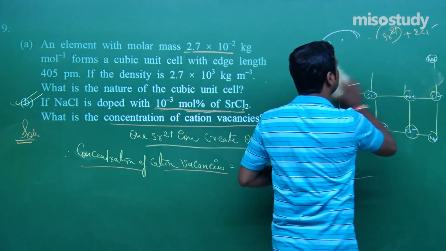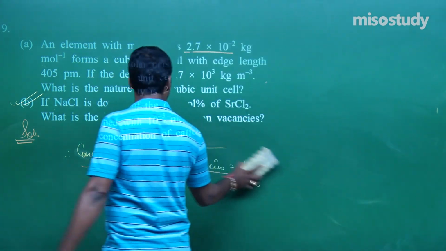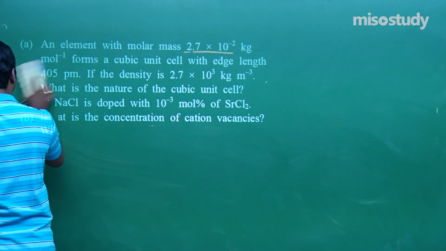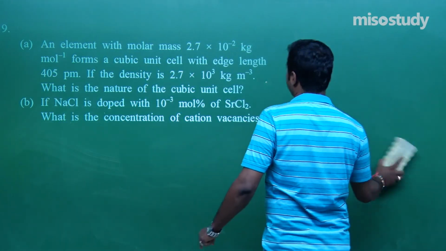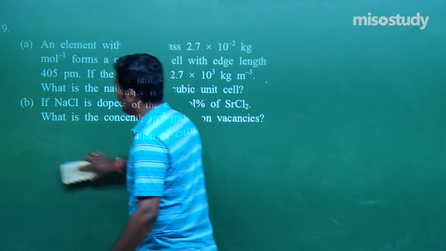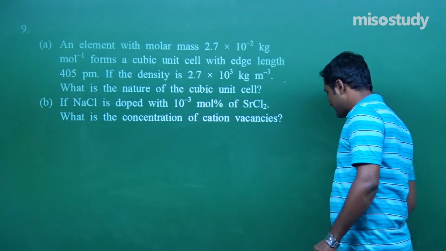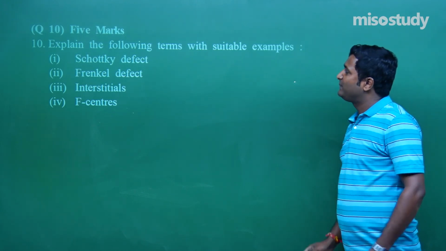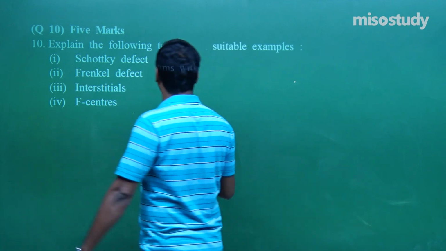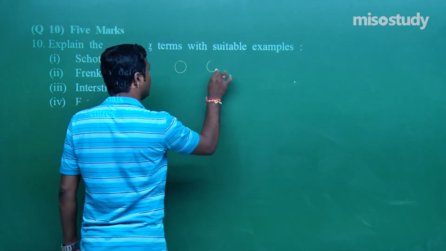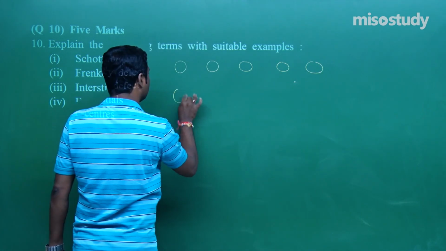Now I'm going to rub this part, my friend, and we'll discuss the next part of the question, and definitely this part is so much important for you. Listen carefully, that is the last part. Explain the following terms with example. What is Schottky defect? Do you remember? 1, 2, 3, 4 and 5. Let me draw the figure.